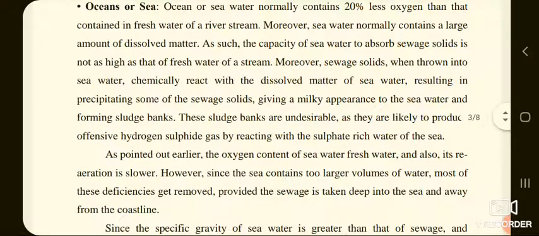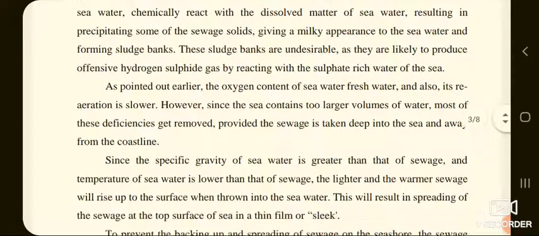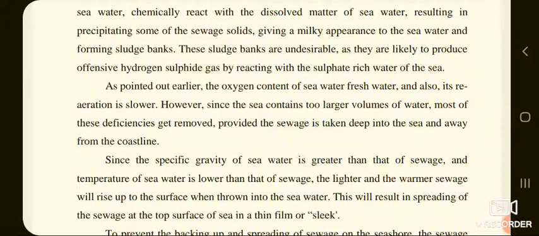These sludge banks are undesirable as they are likely to produce offensive hydrogen sulfide gas by reacting with the sulfate rich water of the sea. As pointed out earlier, the oxygen content of sea water is lower and also its aeration is slower. However, since the sea contains too large volume of water, most of these deficiencies get removed, provided the sewage is taken deep into the sea and away from the coastline.